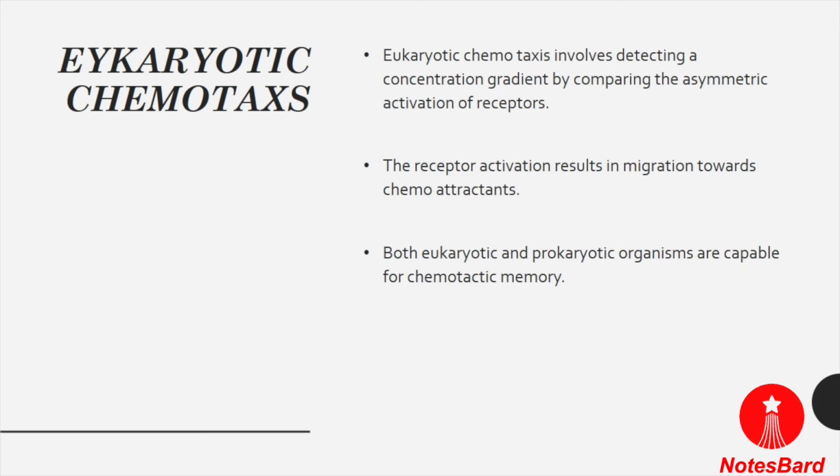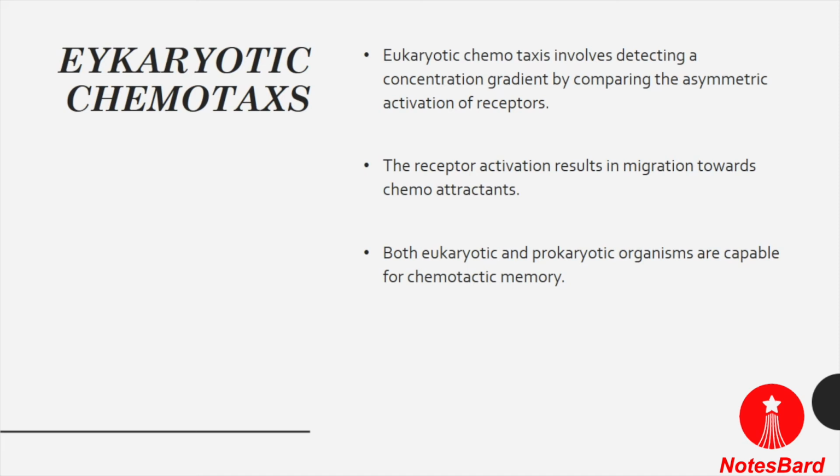So eukaryotic chemotaxis involves detecting the concentration gradient by comparing the asymmetric activation of these receptors in the cell membrane. With the help of activation of these receptors, it results in migration towards the chemoattractants if they are chemoattractants, and if the chemical stimuli are chemorepellents, they move away from these chemorepellents.